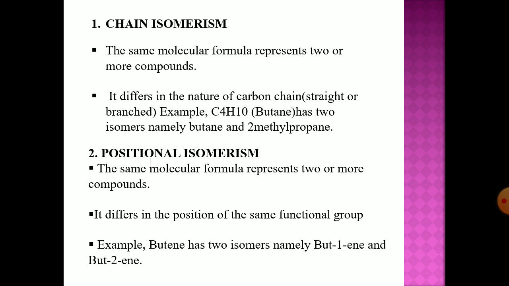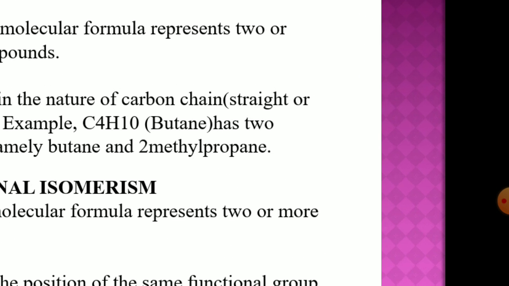They have slightly different physical and chemical properties, but overall the structures have the same molecular formula, that is C4H8, same carbon and same hydrogen, but the structure differs only by the position of the carbon-carbon double bond. Therefore it is known as positional isomer. In case of positional isomers, the functional group position differs in both structures, but the molecular formula is the same.